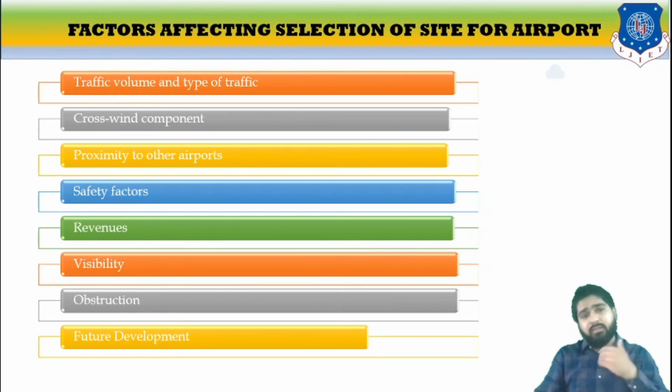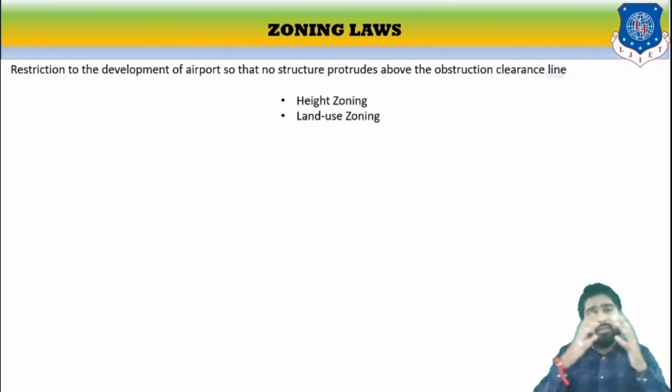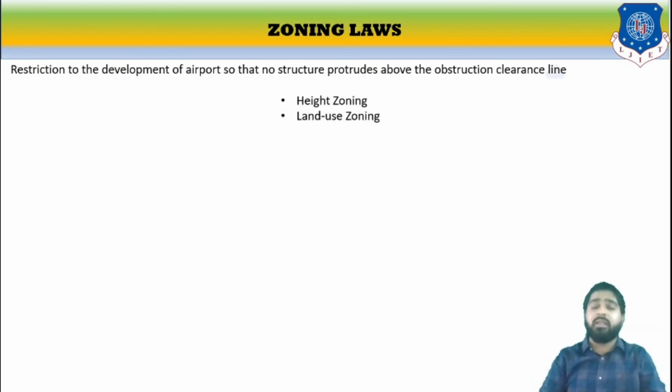Along with this, proximity of the cross-line component to the airport, safety factor, revenues, visibility, obstructions and future development should also be studied. And zoning laws should be considered. Zoning laws stand for the restrictions on the development around airports so that no structure rises above the permitted height. You have observed that where the airports are, no high-rise buildings are seen. So height zoning plays an important role. Land zoning also plays an important role.